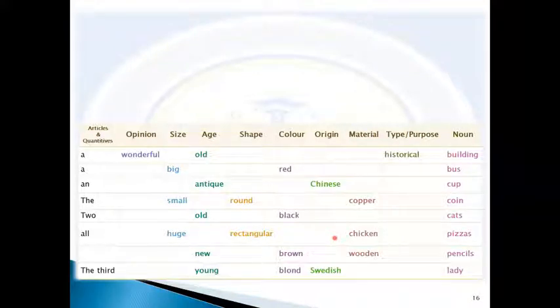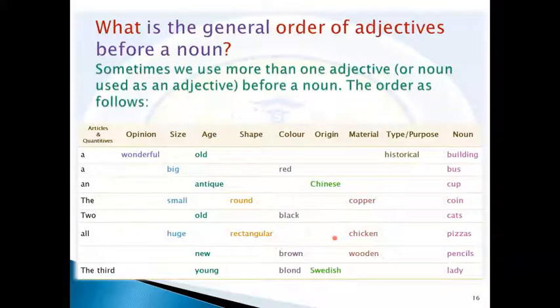Now let's move to the last part of our lecture, which is about the general order of adjectives before a noun. When we say general order, that means we think of arrangement. Which one comes first? We studied the different types of adjectives in the previous part of the lecture. But what is the general order of adjectives before a noun? How to put them in order in case we want to use more than one adjective.